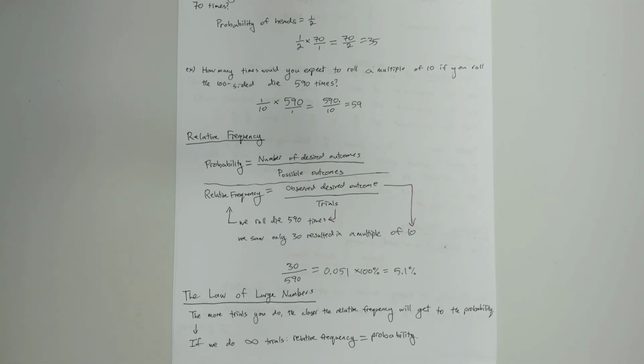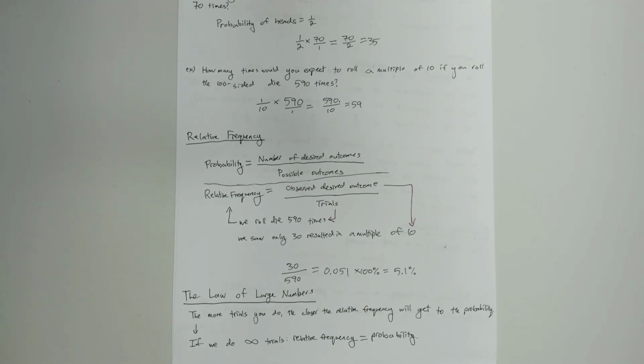And this is a really common idea in mathematics, a really fascinating idea in mathematics, where you have something that kind of roughly approximates what's going on, right? Because I could do the relative frequency. I could do 30 trials and I could get 7 different relative frequencies, right? Because each time I do those 30 trials, I get a different amount of desired outcomes. So the relative frequency isn't fixed for a certain amount of times I roll the die or for a certain amount of times I flip the coin. If I flip the coin 10 times, I could get 9 heads or I could get 7 heads, I could get 4 heads, right? So the relative frequency keeps on changing because, well, it's random, right?